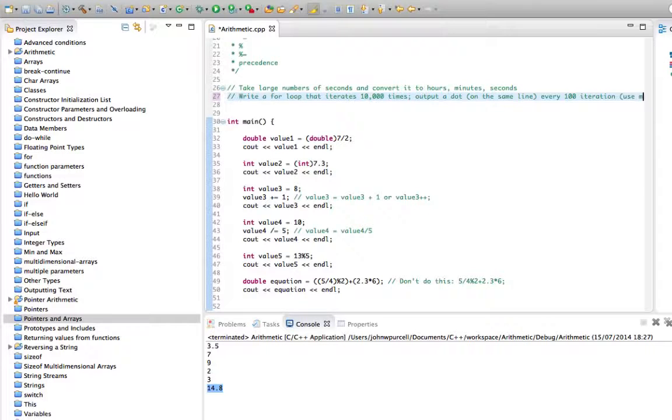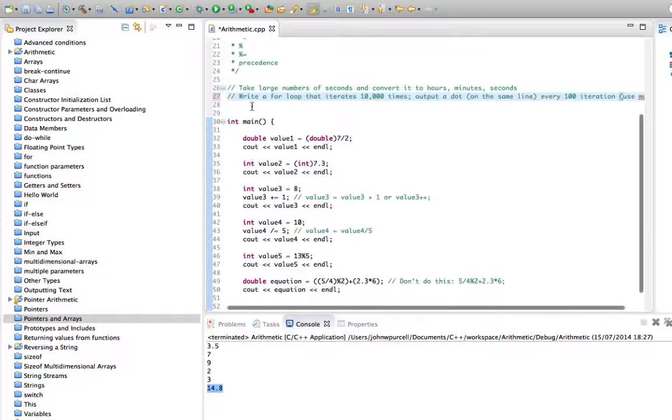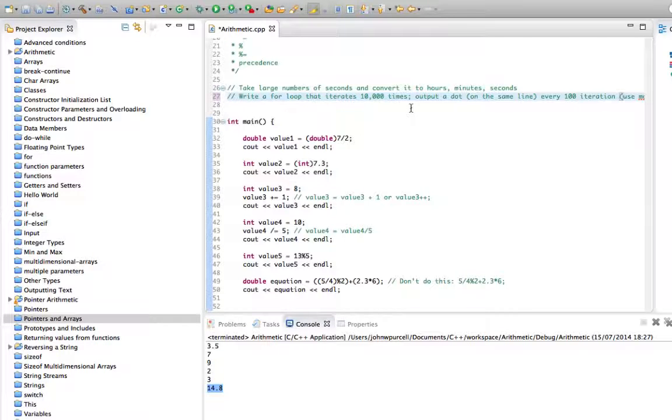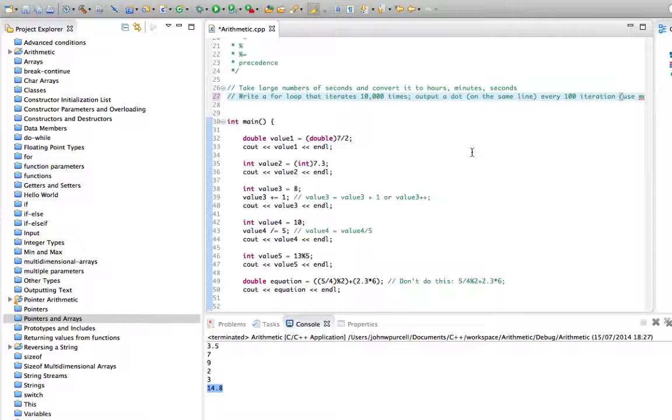So to output something only every certain number of loop iterations, you can do that using the percent, the mod operator. So have a go at that and see if you can get it to work. I'll leave you with those two exercises for this time.